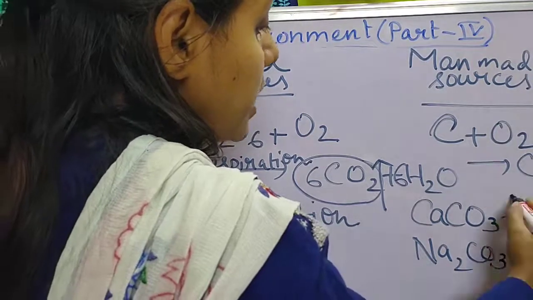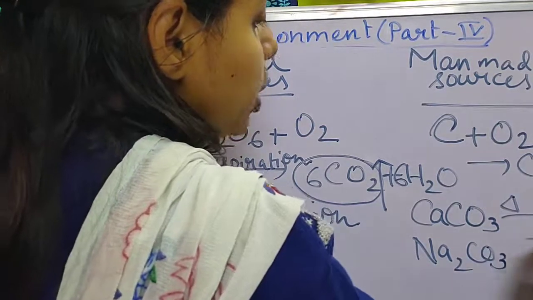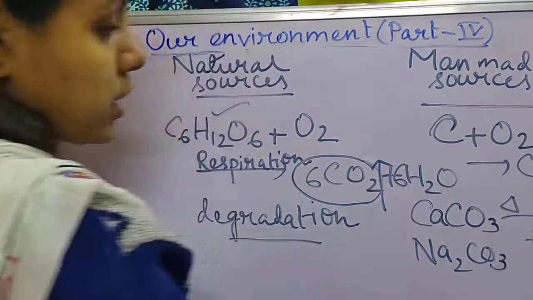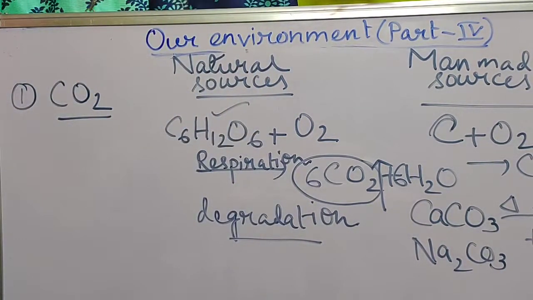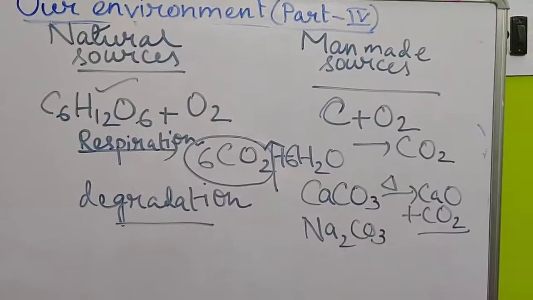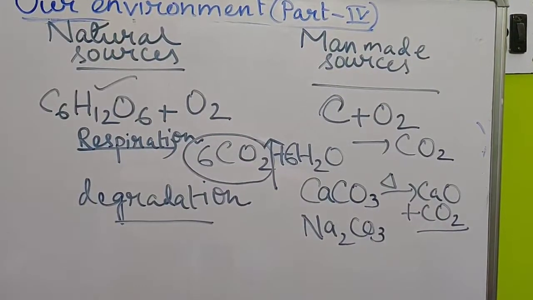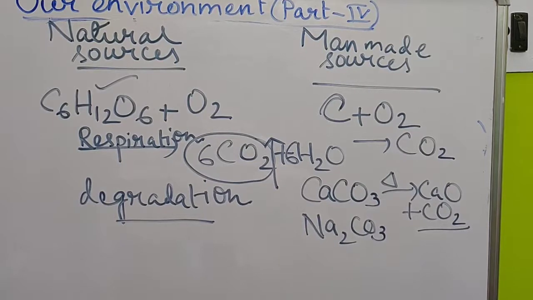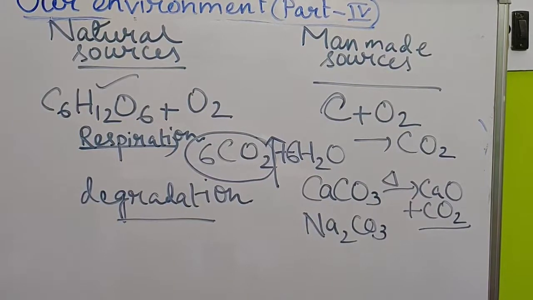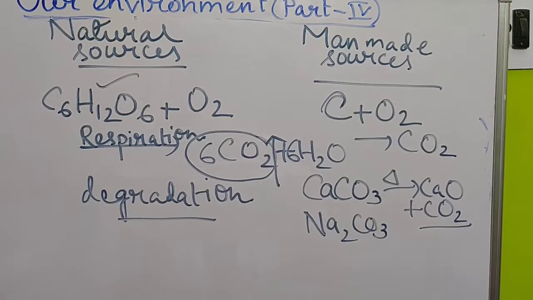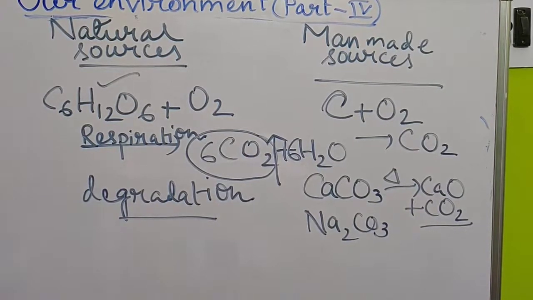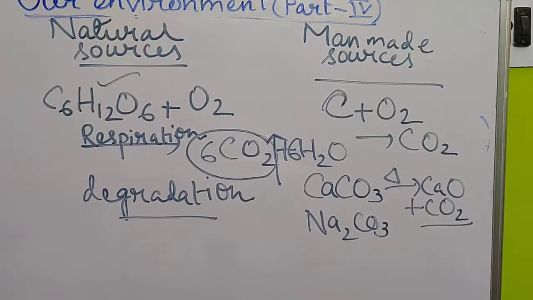Whenever they are heated, they release calcium oxide plus carbon dioxide. So by heating of carbonate compounds for industrial purposes, carbon dioxide gas is released into the atmosphere. Clear? Okay, next, by fermentation of sugar also carbon dioxide gets released into the atmosphere.